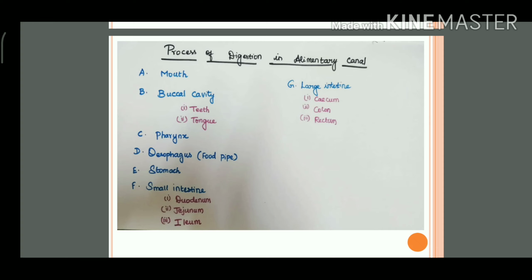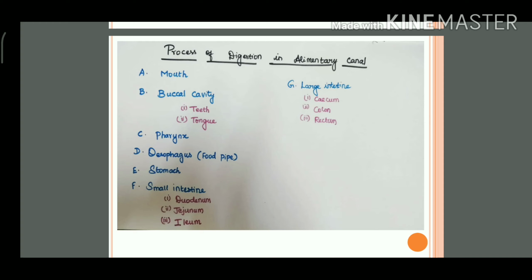I have listed out the names of the organs. Today, first we are going to see the first four organs: the mouth, buccal cavity, pharynx, and esophagus, followed by a little information about the stomach.